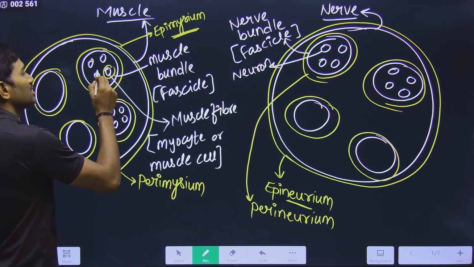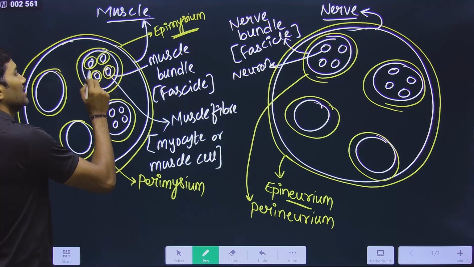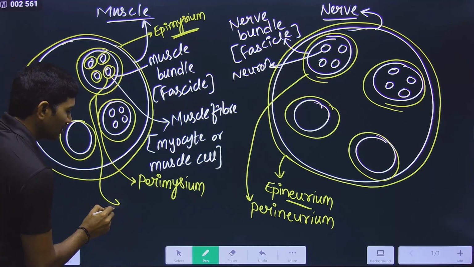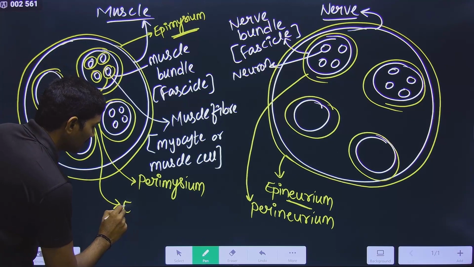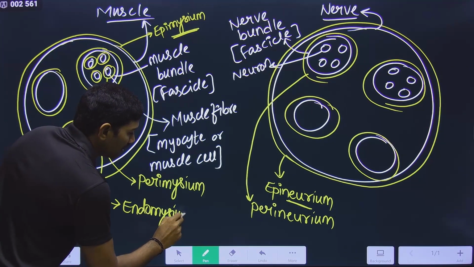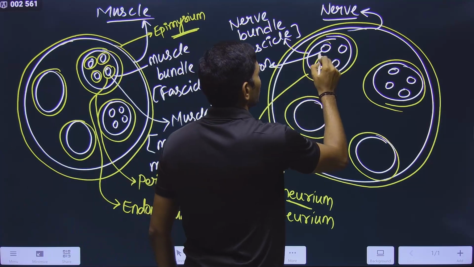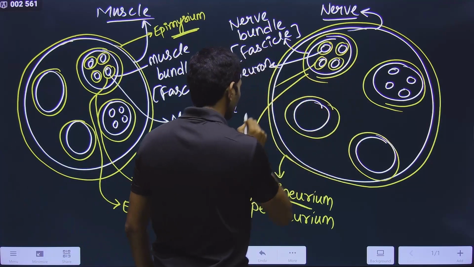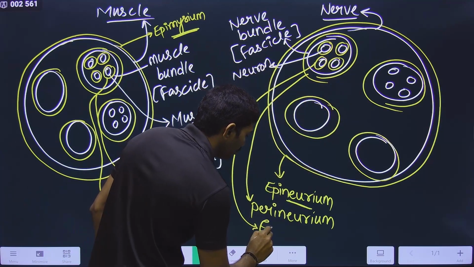And around each muscle fiber or muscle cell there is a connective tissue layer called endomysium. Here also there is a connective tissue layer, and this is called endoneurium.